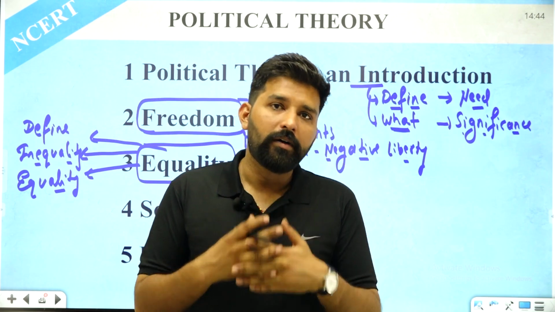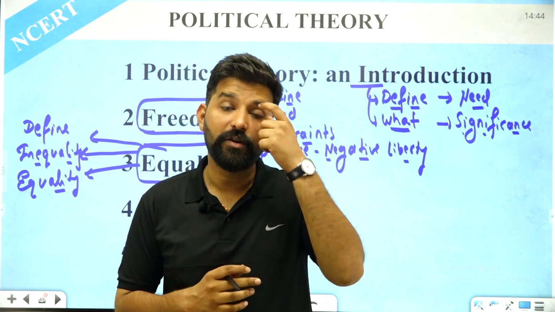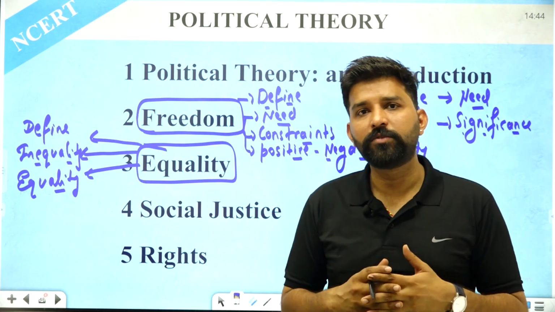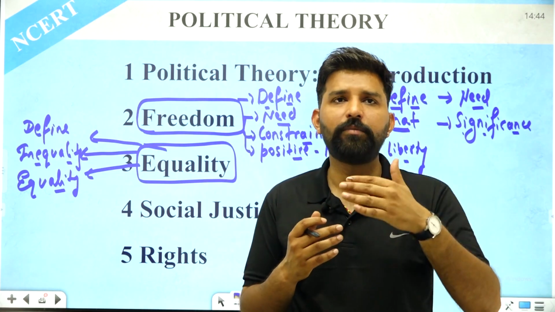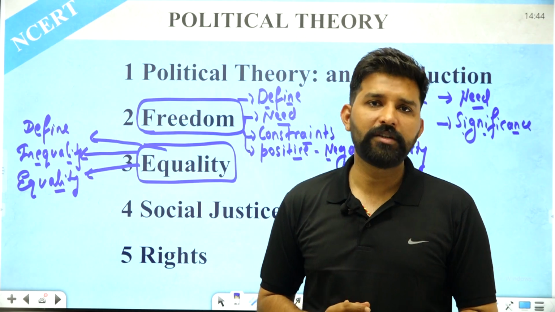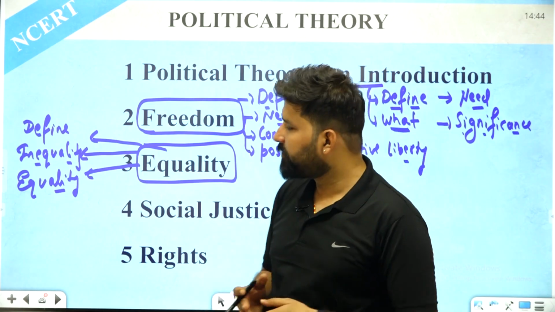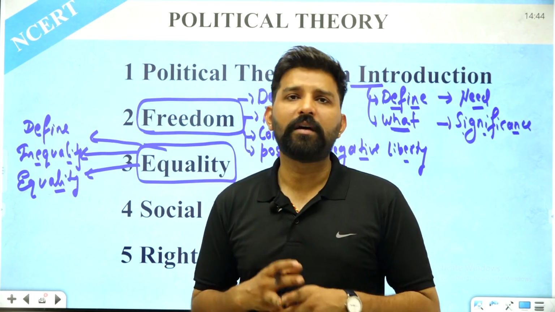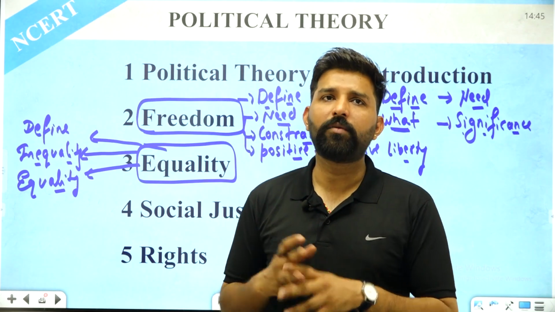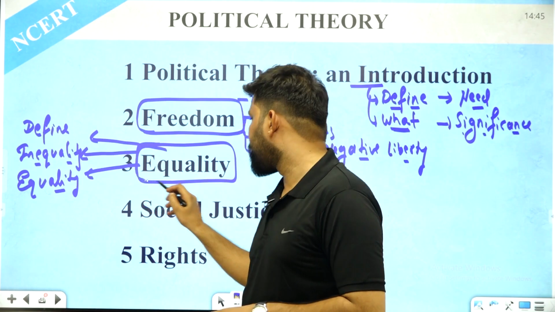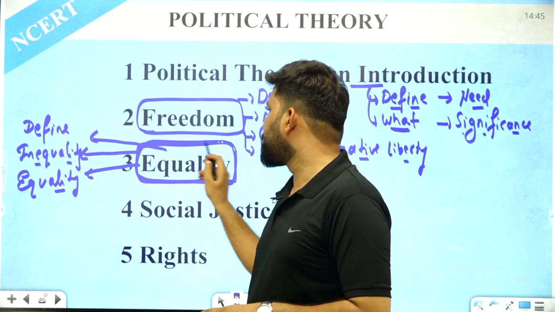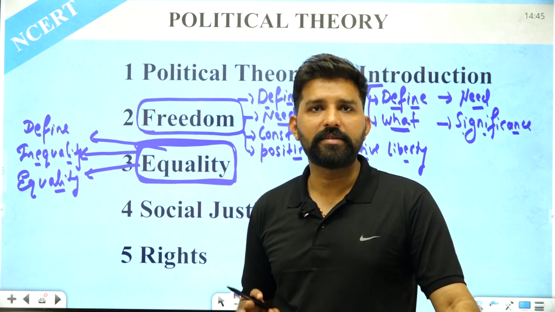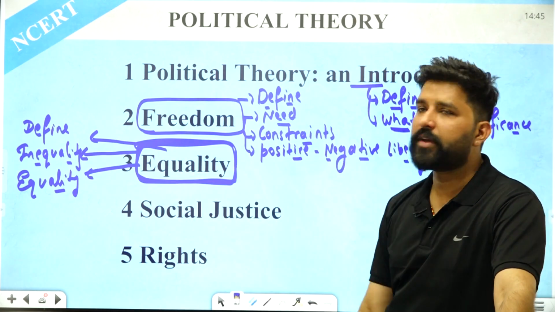Third one is economic equality. The government must ensure that each and every individual gets a basic minimum income, so that there is no more gap between the rich and poor. So we are going to understand different dimensions of equality, and after that, more examples related to equality and inequality in this particular chapter. After understanding the concept of equality, we will be much more rational to understand why equality matters in society. So this is the third chapter about equality.